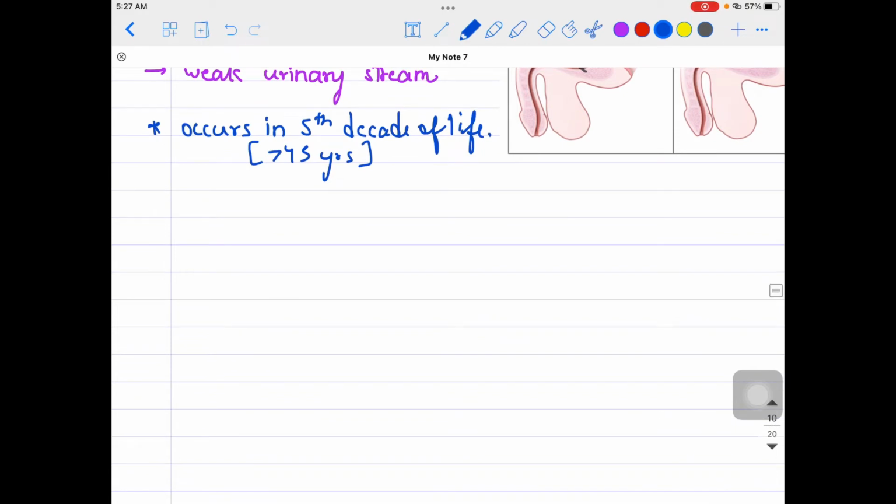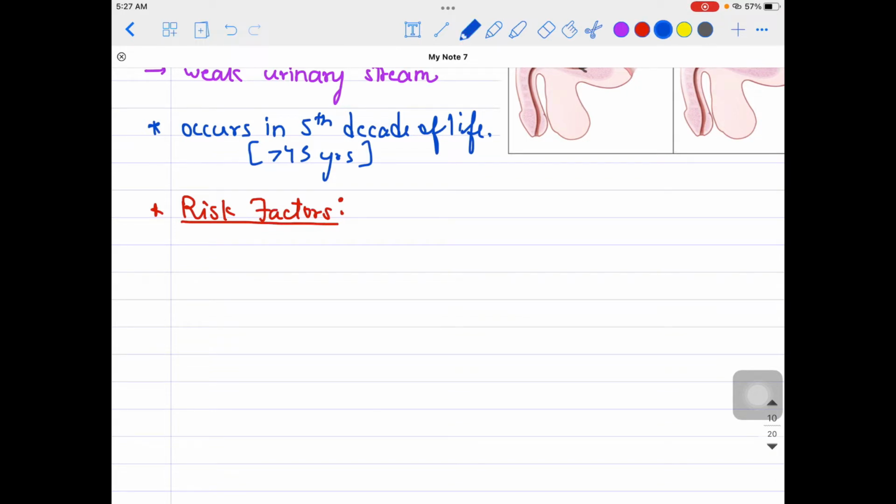Okay. If you talk about the pathogenesis, it is not that clear as far as BPH is concerned. Some say that with time there could be chronic inflammation of the prostate, and that might lead to this particular problem. But there are some risk factors which the patients might have, and they might have BPH in future, or you can say these could be the associations which you can link with BPH, right?